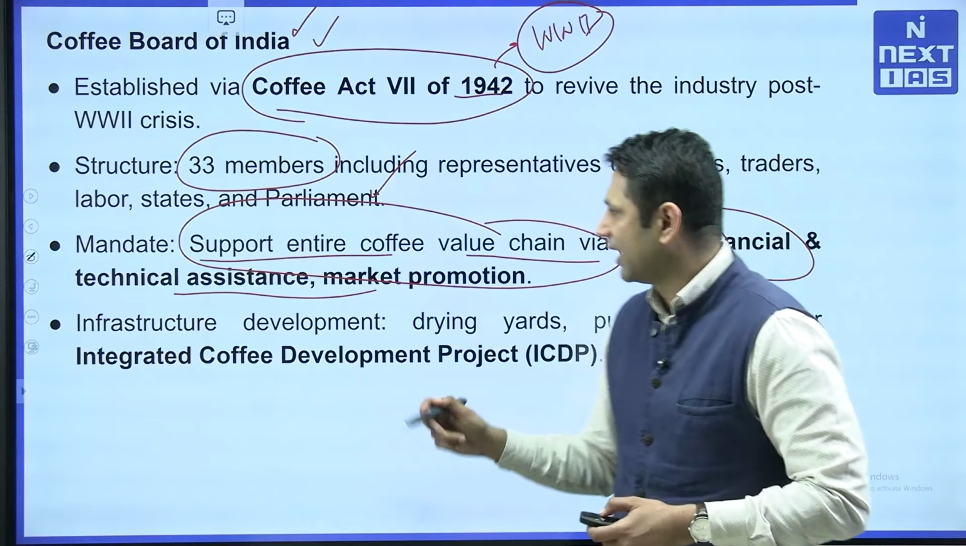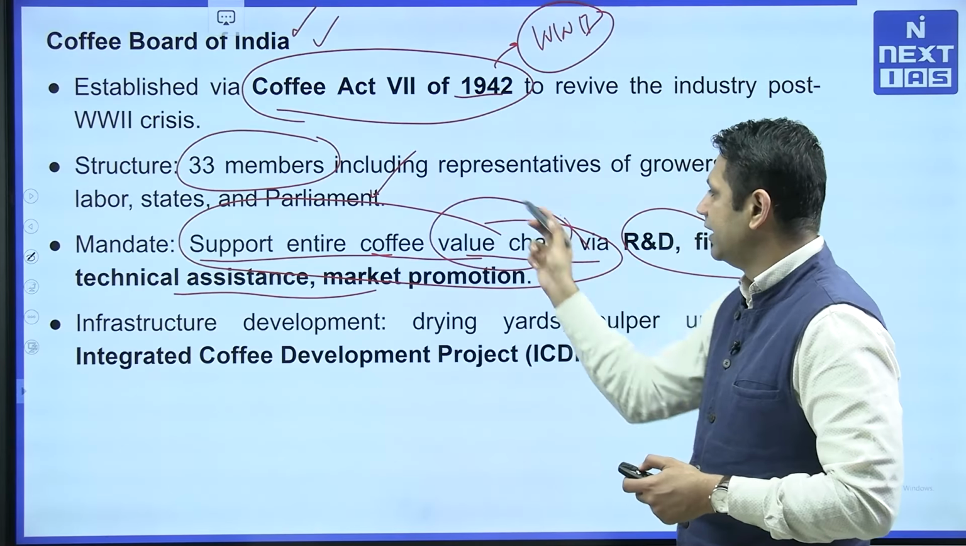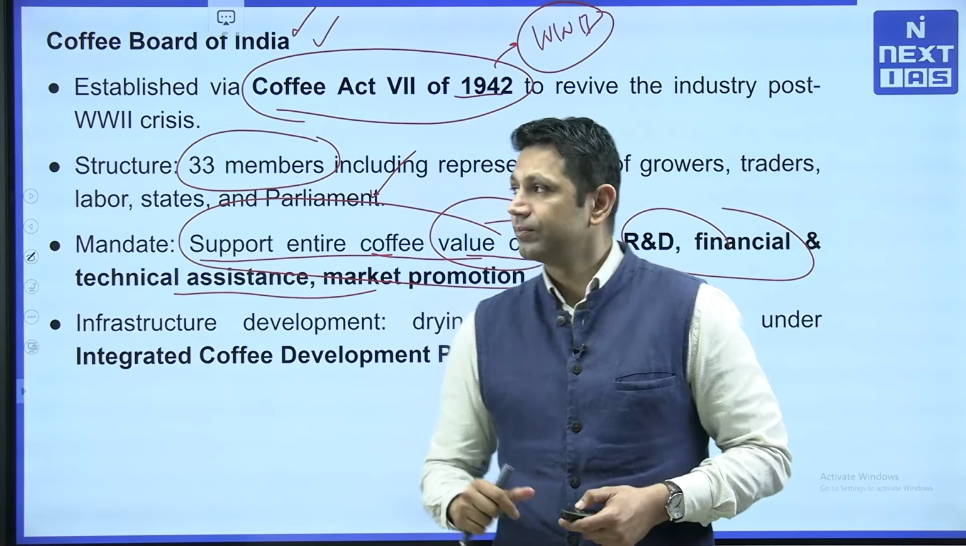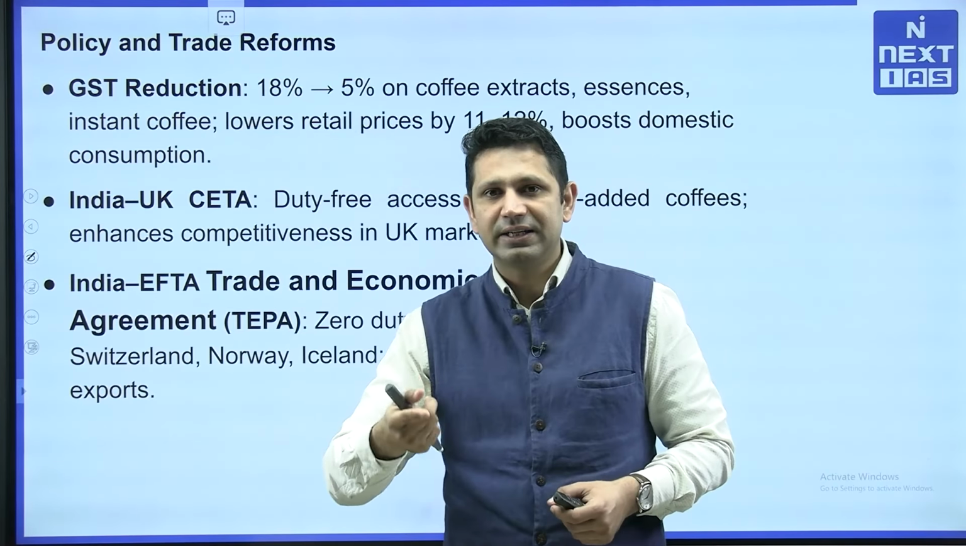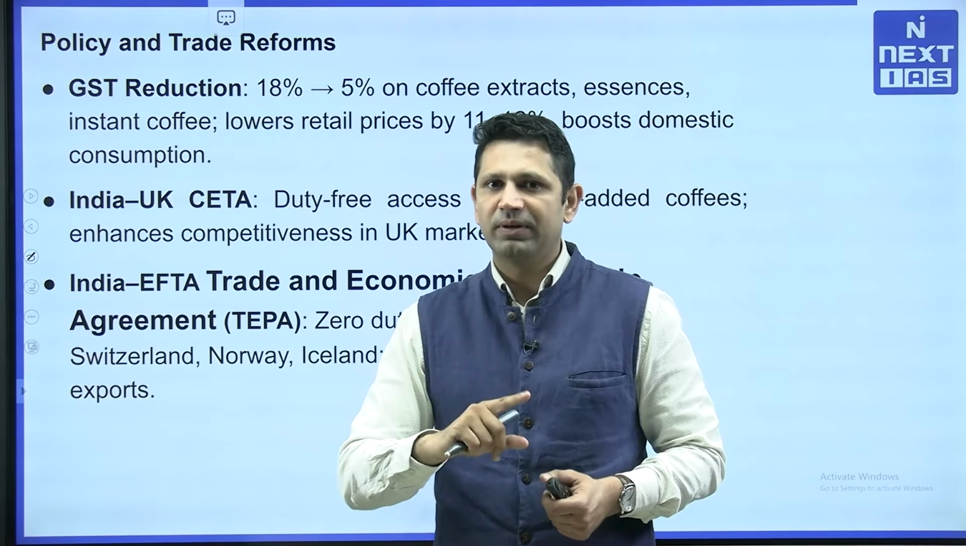Like the Tea Board, what will its work be? It will be focusing upon the value chain of that particular crop. Now the next thing is: what are the policy initiatives that India is taking? First of all, GST reduction, which we just saw.